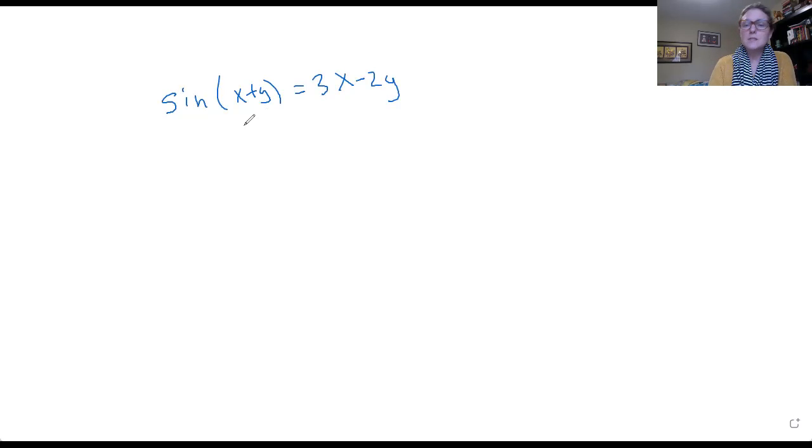So we have to take the derivative implicitly. Over here, this is a composite function. Sine is the outside function, x plus y is the inner function. So I'm going to take the derivative of sine, which is cosine. The inside stays the same, times the derivative of this inner function, which would be 1, plus the derivative of y would be 1 as well, but times dy dx or y prime. I think I'll use dy dx.